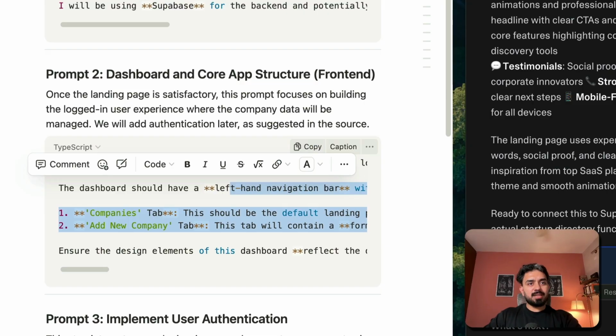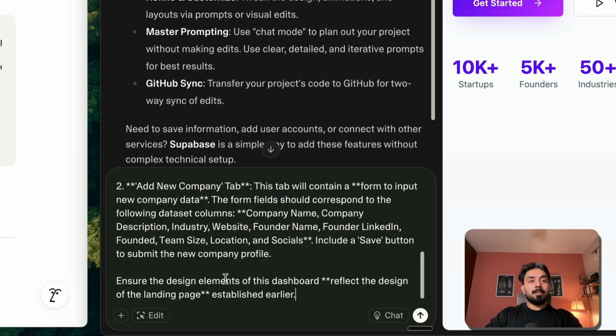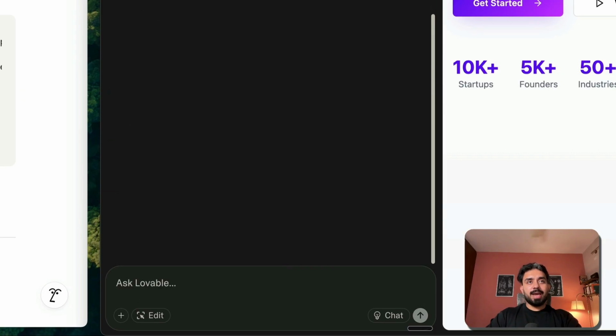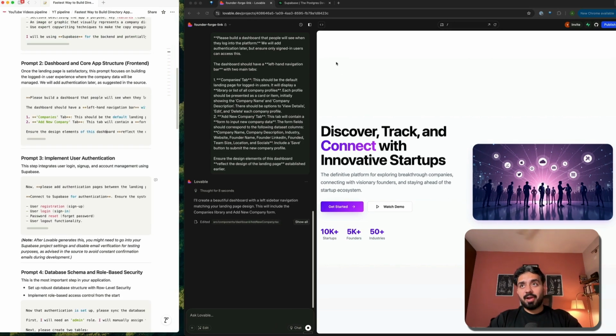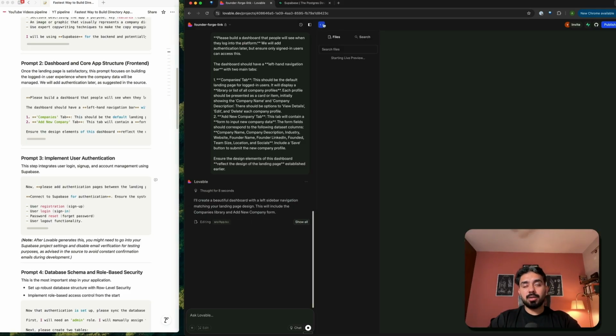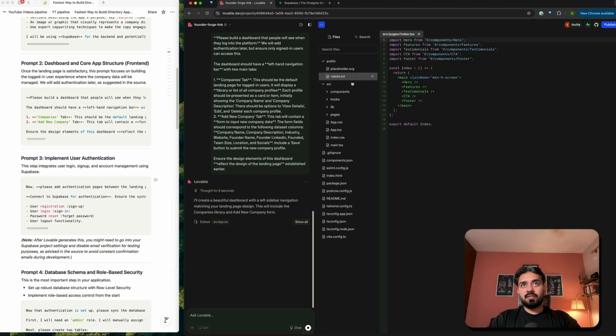I'll just copy this entire prompt 2, pass it on to Lovable here. This is my entire prompt, hit enter, and this should start building our core user experience for all the authenticated users. Now, on the right-hand side, we keep seeing the preview. For all of these changes that Lovable is making, we can always turn on the code mode where you'll see what all changes are going on underneath. So here you would see all of those files getting loaded.